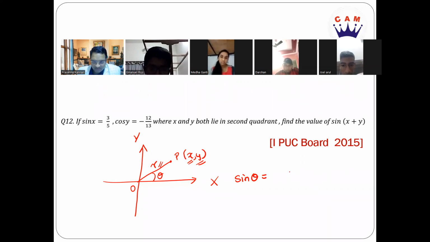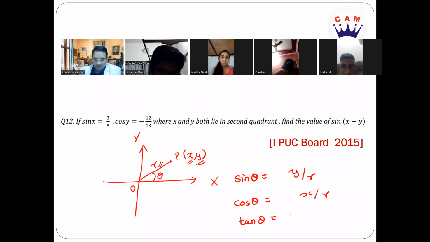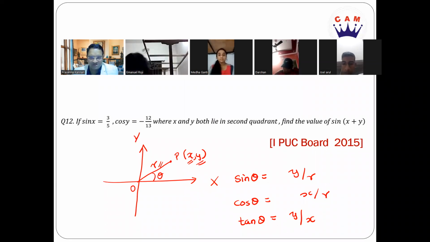Sin theta is defined as ordinate by distance. What is going to be cos theta? Abscissa by distance. What is tan theta? Ordinate by abscissa. Okay. Now, what is the benefit of having this definition?